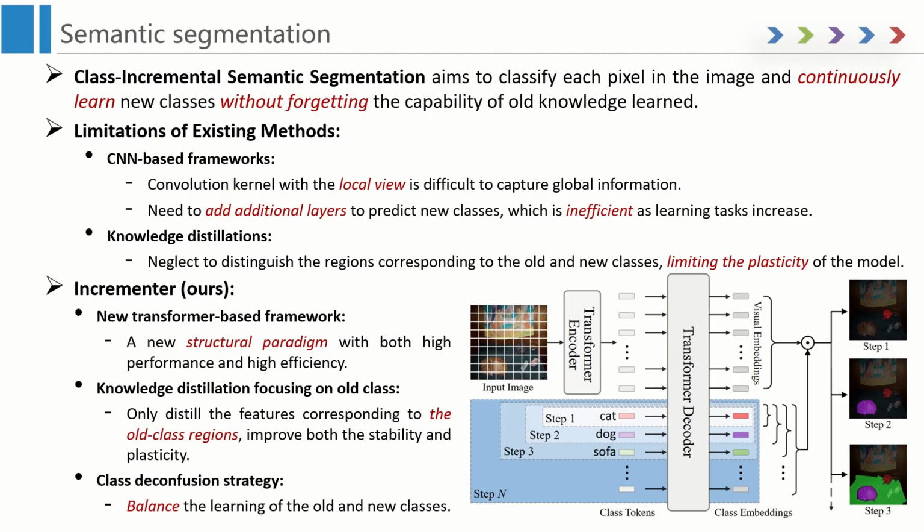This work is proposed for the Class-Incremental Semantic Segmentation task to address the problems in the existing methods, including the local view and the inefficiency as the learning tasks increase, and the problem that existing knowledge distillation methods limit the model's plasticity. We propose a new transformer-based framework dubbed Incrementer, which is a new structural paradigm with both high performance and high efficiency. We also propose a novel knowledge distillation method that only distills the features corresponding to the old class regions and improves both the stability and plasticity of the model.